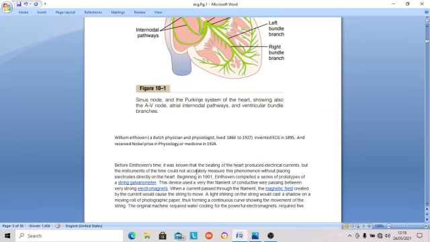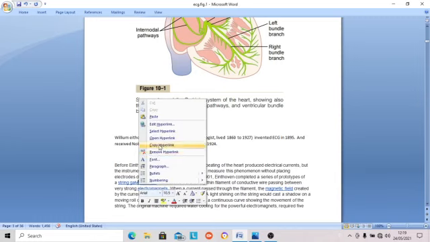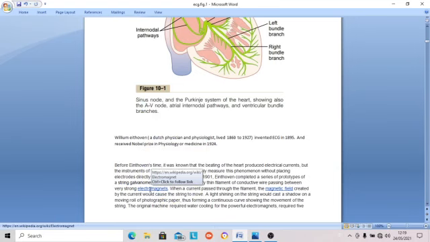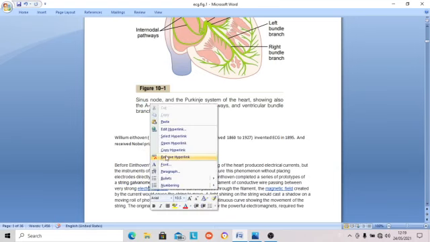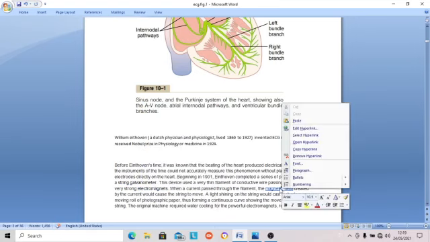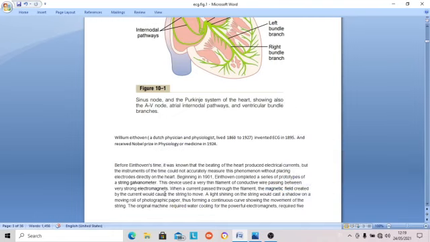It was known that the beating of the heart produced electric current, but the instruments of the time could not accurately measure the phenomena without placing electrodes directly on the heart. Einthoven showed that it could be recorded using electrodes on the body surface. It was not possible before that.